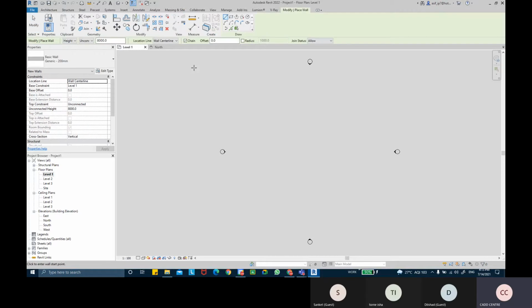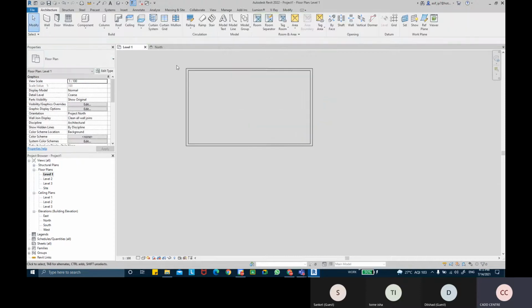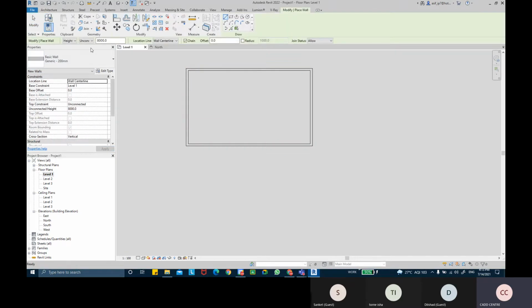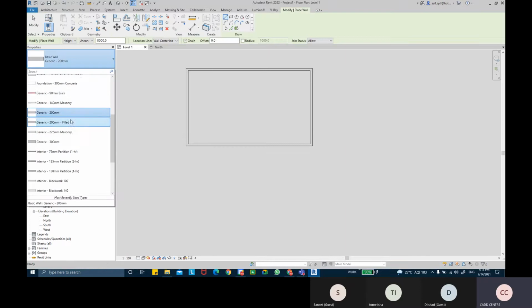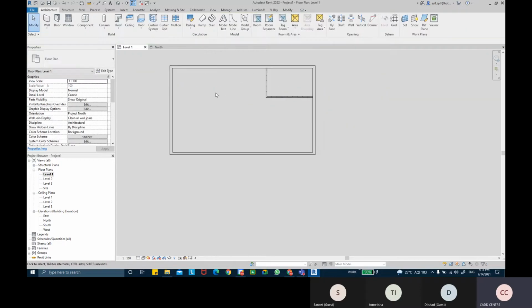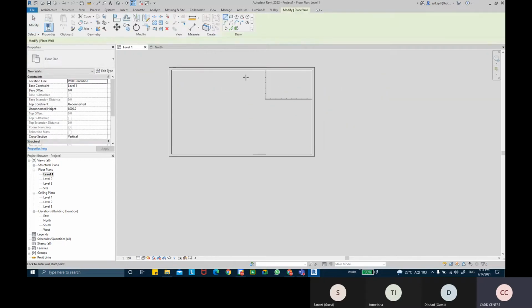Create a very simple room, maybe just this much, one room over here, and I'm going to make sure that all these rooms are connected to that specified level. I'm going to create some partition walls as well, or partition rooms. Maybe this can be our bathroom. Add some more rooms inside these.